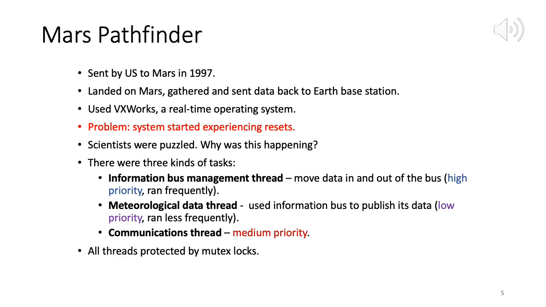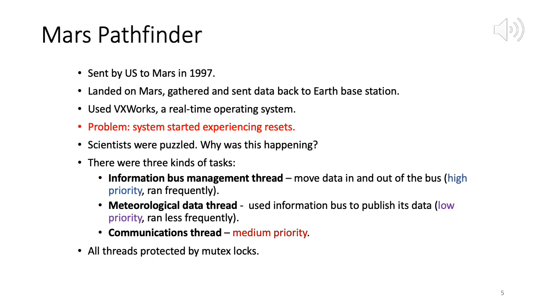So probably it was capturing some data from Mars, which it was observing using sensors, cameras, and so on, and publishing this data onto the bus, where it was probably then communicated back to the Earth base station. So this was a low priority thread which ran less frequently, right? So perhaps it published the data once an hour, once a day, or something like that. More of a batch job.